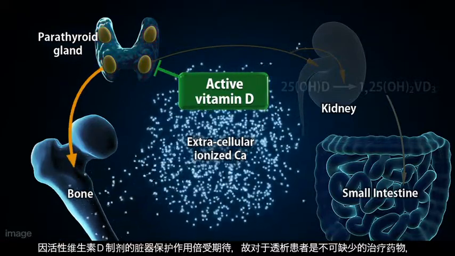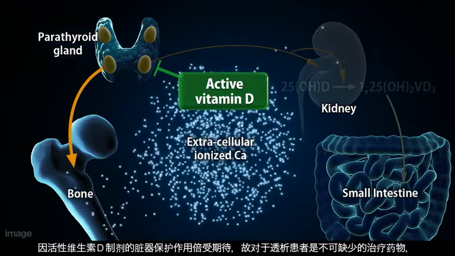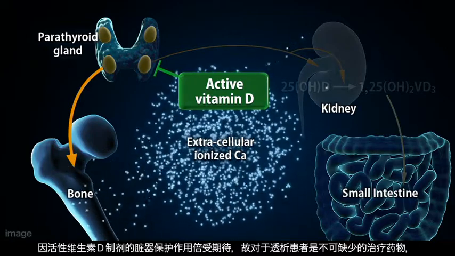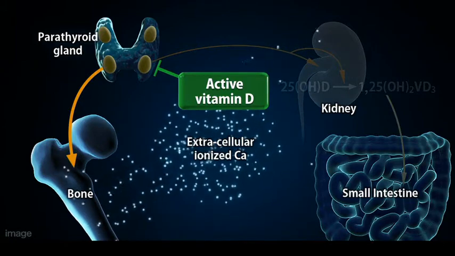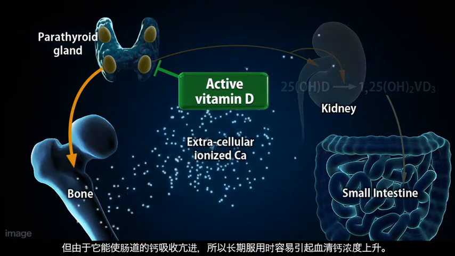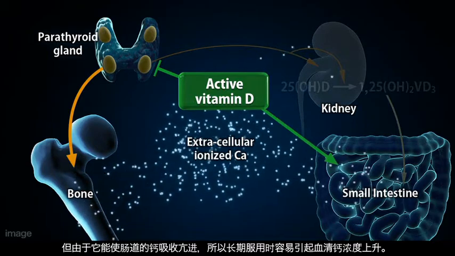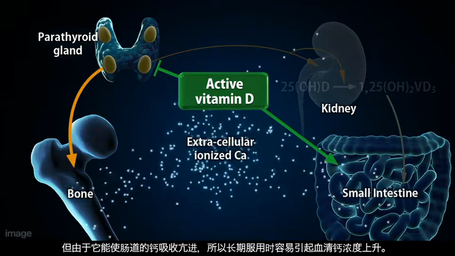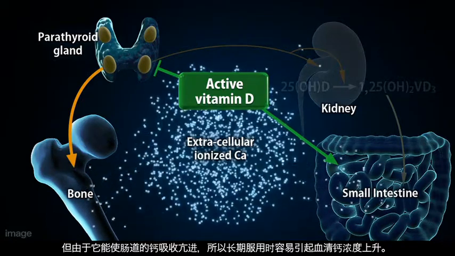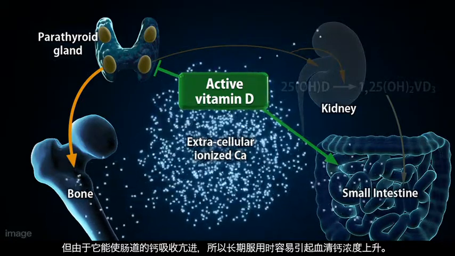Due to the expectation that active vitamin D has organ protection effects, this medication is considered indispensable for dialysis patients. However, active vitamin D enhances the absorption of calcium from the intestinal tract, and long-term treatment often leads to increased serum calcium concentrations.